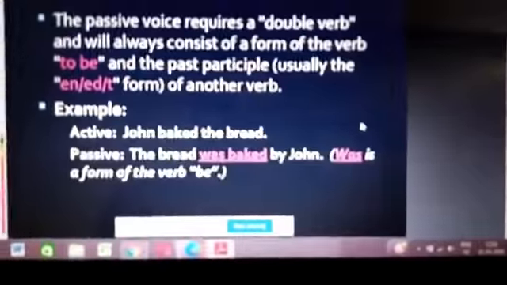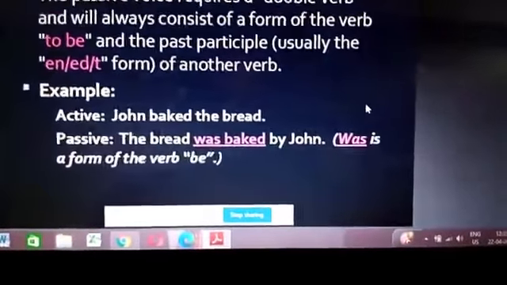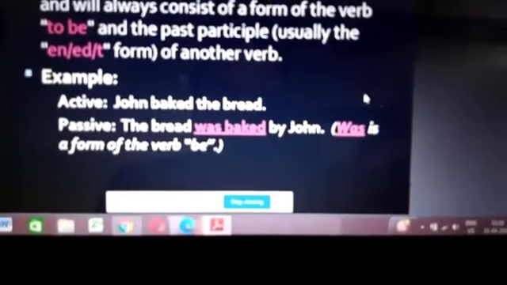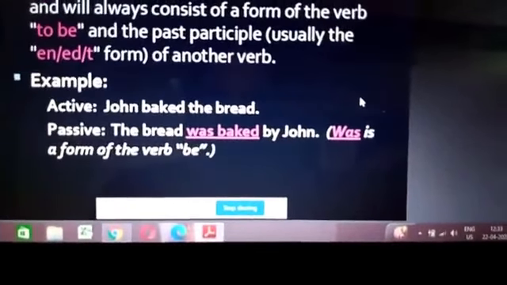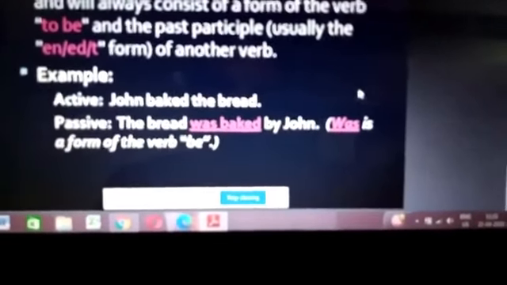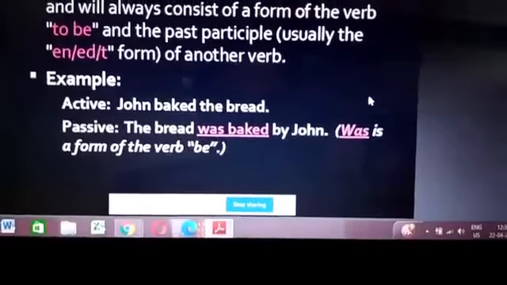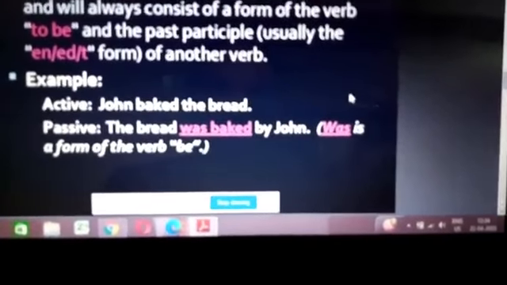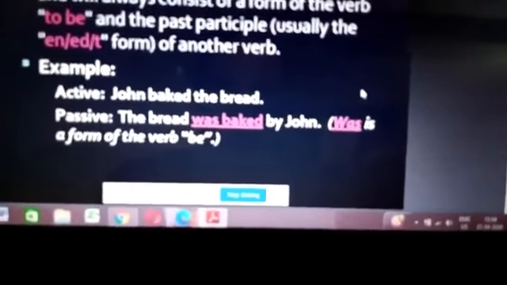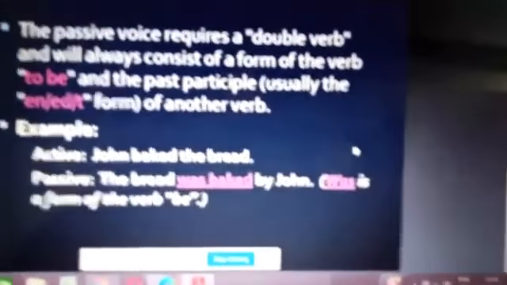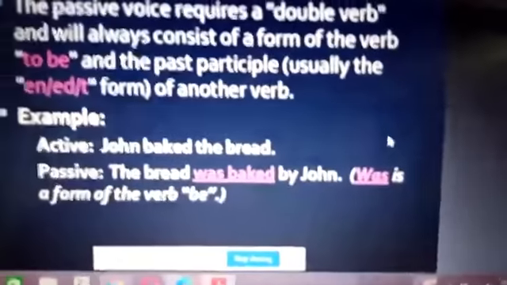Let me just revise. Helping verbs are of two types, primary helping verbs and secondary helping verbs. In primary helping verbs, one type is the to be form. Under to be, you have is, am and are in the present tense, was and were in the past tense, will be in the future tense. So now what is used is past tense singular. So was is a form of the be form of the verb. The bread was baked.